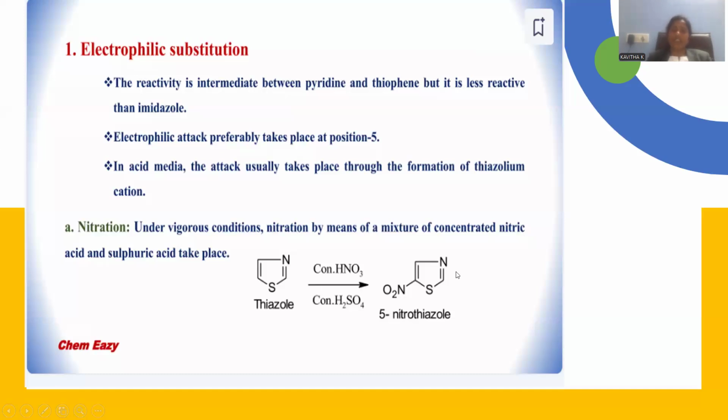In order to accomplish the nitration reaction, very vigorous conditions are required because it is not that highly reactive. Rather, we need to push the reaction further. That's the reason why vigorous conditions are taken, so concentrated nitric acid and concentrated sulfuric acid together are taken as a nitration mixture in order to originate the electrophile called the nitronium cation. The nitronium cation is more prone to substitute at position number 5, so that 5-nitrothiazole is the final product.